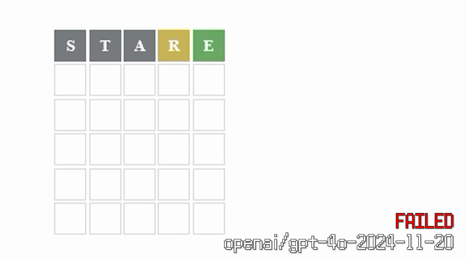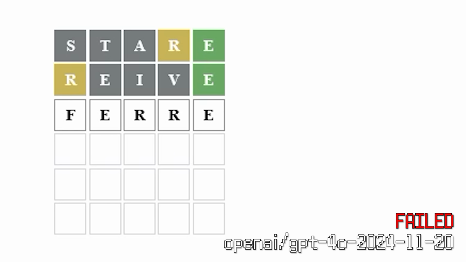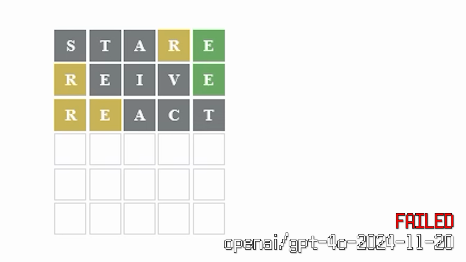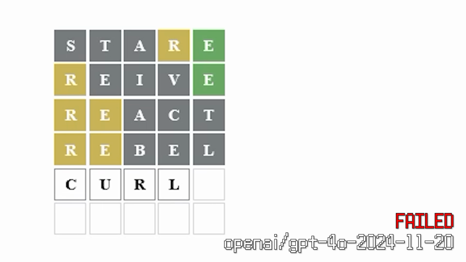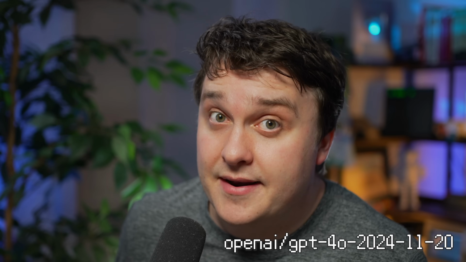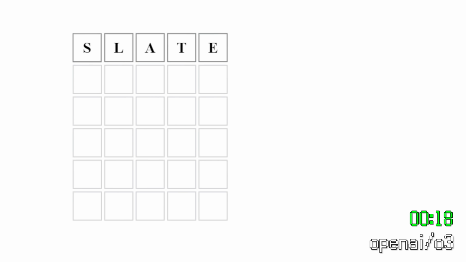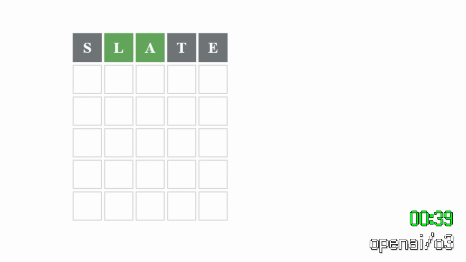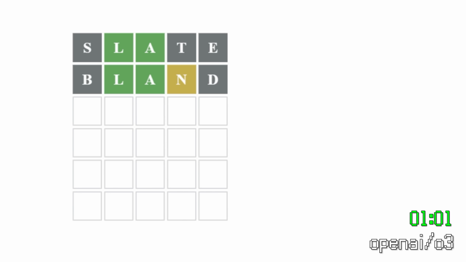GPT-4o, not good whatsoever. It would just make up random things. I think it made up the most amount of words, to be honest. It went on for about 1.5 minutes, although fast, bad. o3 took 1 minute and 55 seconds and got it in 3 turns. As expected, the long reasoning time is what made it go so long, but it was pretty consistent at getting it right with the context given.